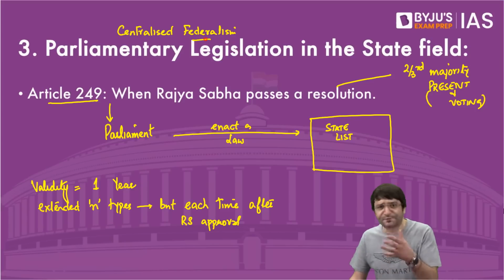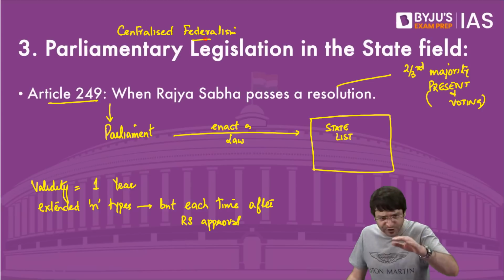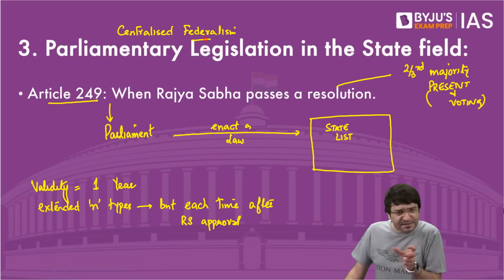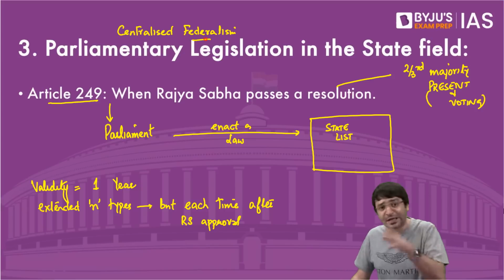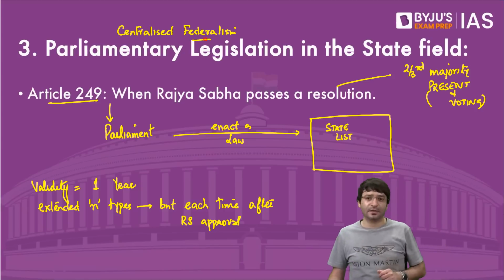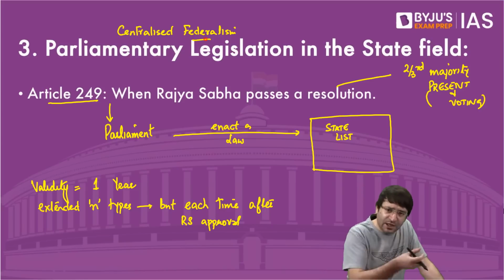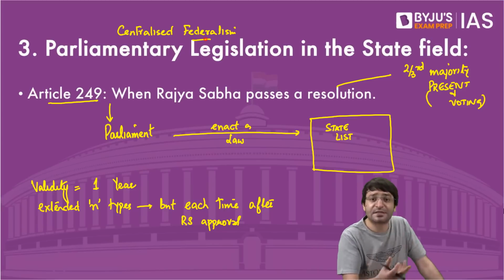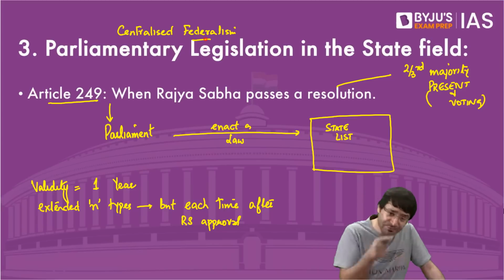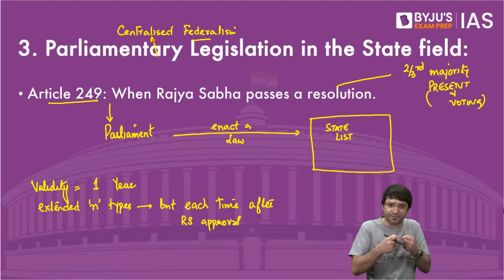That means although we are a federal constitution, although we follow federalism, there are some provisions in the constitution which are biased in favor of a strong center, which makes the center powerful against the states. And those provisions give a sense that we have a centralized federalism, that despite federalism, the center is more powerful. There are more powers concentrated with the center.